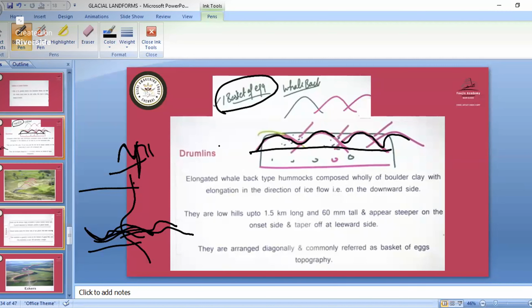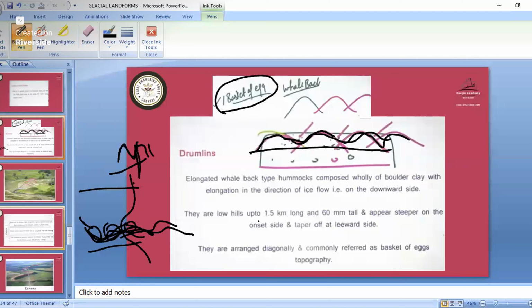So a drumlin is a depositional landform: elongated, whale-back type hummocks composed wholly of boulder clay. When water is flowing and has brought many parts, those boulders take the shape of a whale back, and that is known as a drumlin.